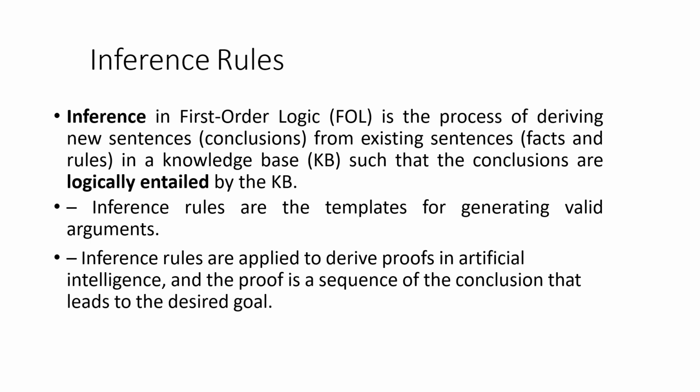We can say that a proof in AI is simply a sequence of inference steps that leads from knowledge facts to the required goal. For example, if we have some sentences in the knowledge base, we can derive new conclusions from these sentences by applying the inference rules.